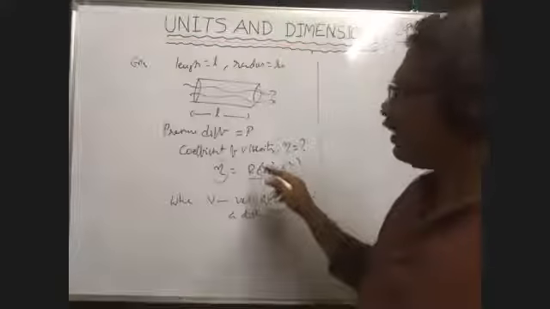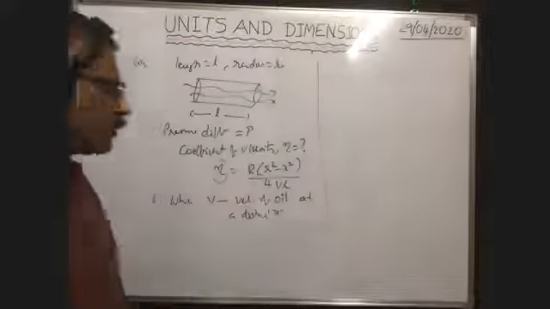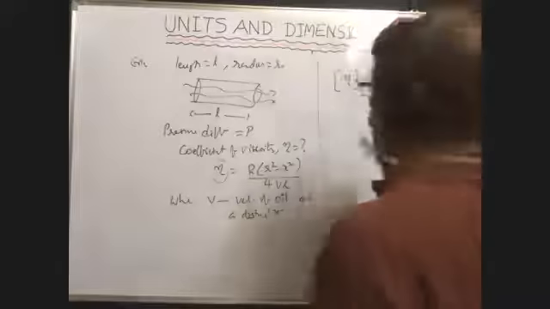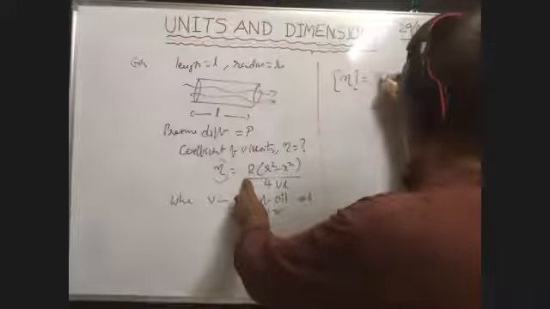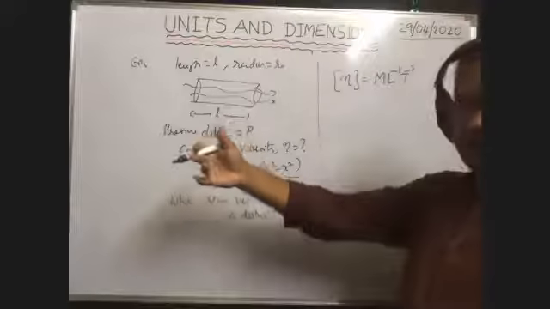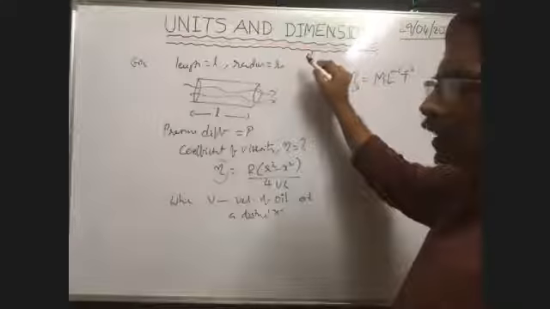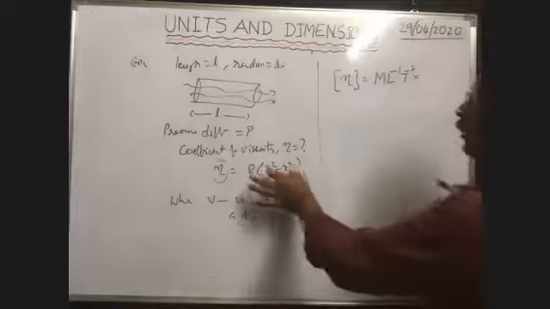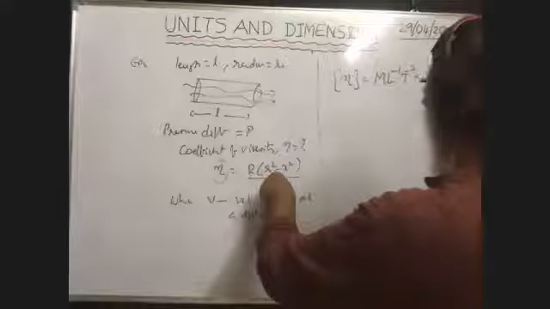Here they asked, what is the dimension formula of coefficient of viscosity? Dimension formula of coefficient of viscosity is equal to dimension formula of pressure. Pressure means force by area. That means you get M L inverse T to the power of -2. Just refer to the previous concept. Force means M L T to the power of -2 by area means L square. Simplification gives this, into dimension formula of R square. R means radius, which is nothing but length, that's why L square.